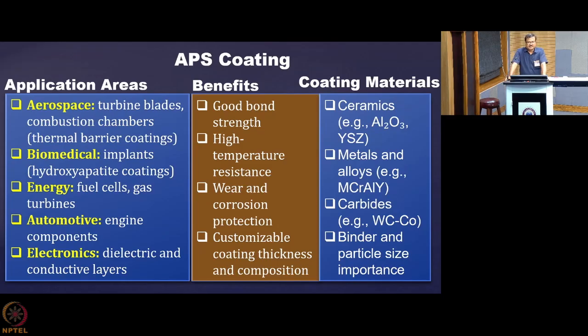What are the benefits? Good bond strength, high temperature resistance, wear and corrosion protection, and customizable coating thickness and composition. So they are the benefits, and here I would like to mention that the thickness you get over here can easily extend from 100 micron to even 1 millimeter using this technique, which is in no way possible using low pressure deposition like PVD-CVD methods.